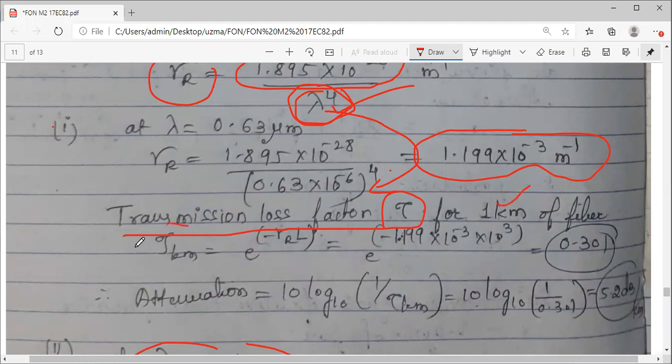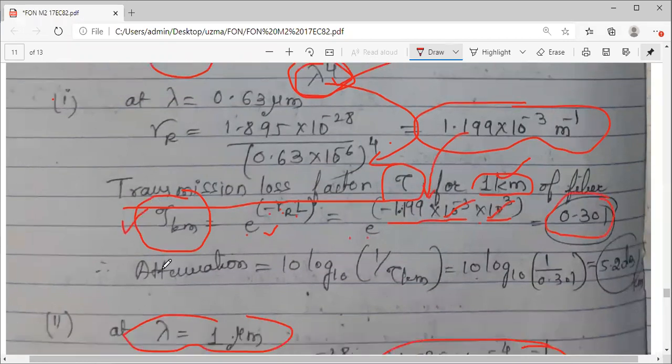So the transmission loss factor tau is equal to e raised to minus gamma r into L. We know this formula. I will substitute the gamma r value I got the first time, into L, the length of the fiber. I am taking per kilometer, so 1 kilometer. So I will get e raised to minus 1.199, and you will get around 0.301.